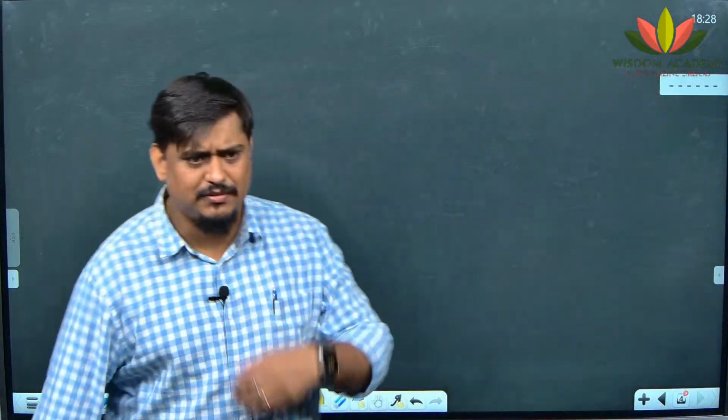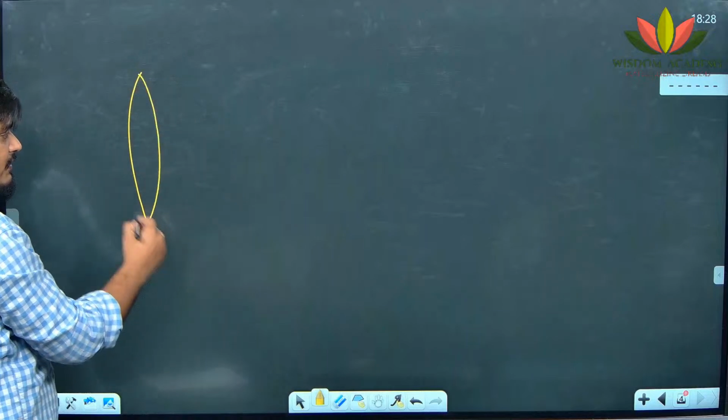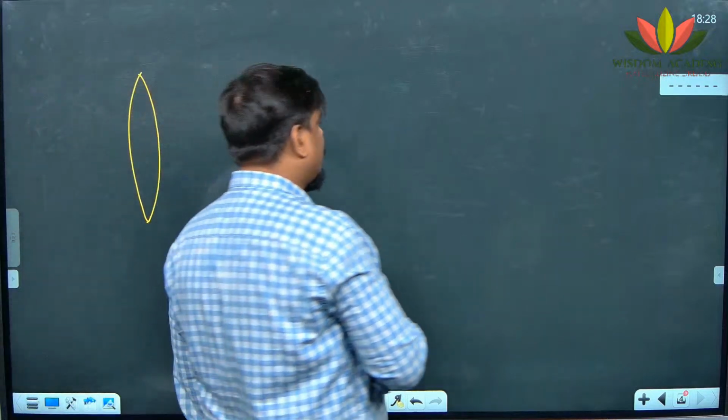Fine. So if I talk about any lens, like in your syllabus we have two kinds of lens. One is called equiconvex or double convex or just convex.